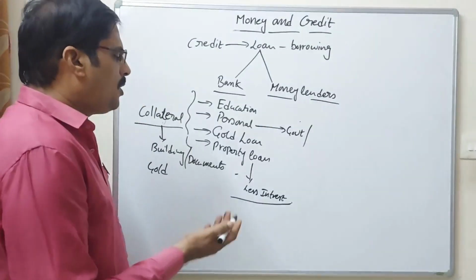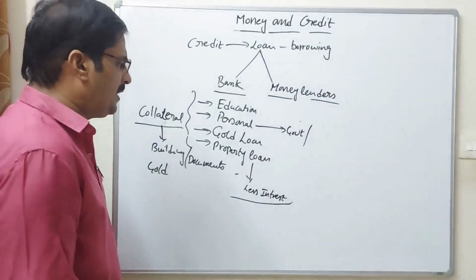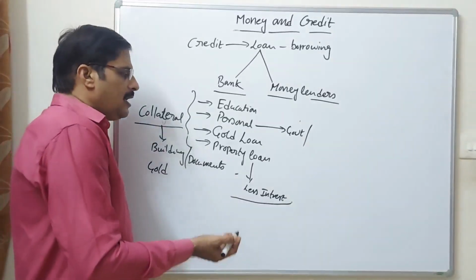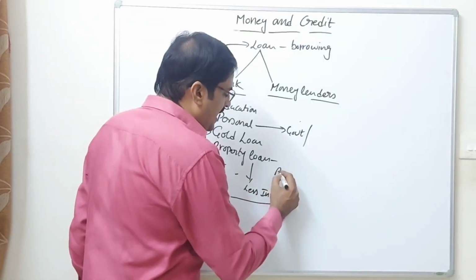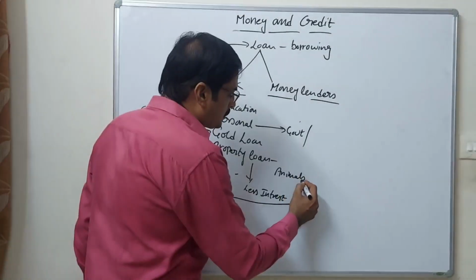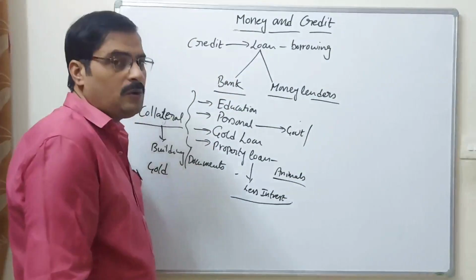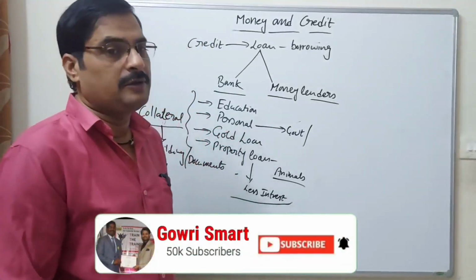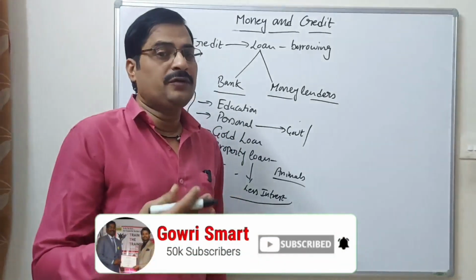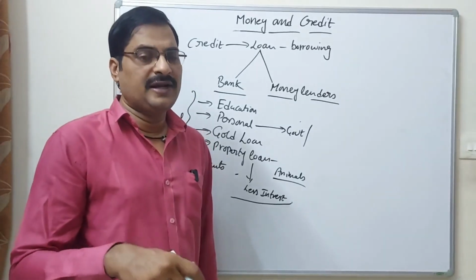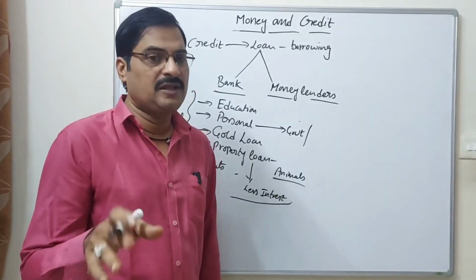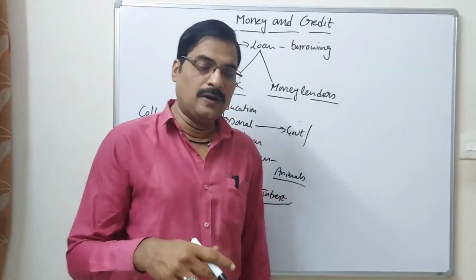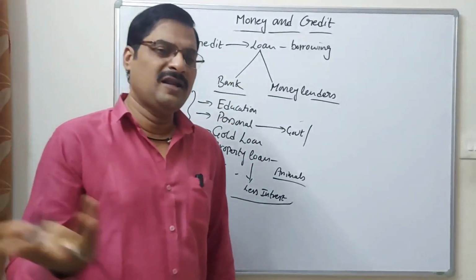Okay, gold loan also and property loan. Property loan means you have land. Otherwise, we have animals also, and they provide loans on animals. You submit land documents to the bank, and after 15 to 20 days, after checking everything, they provide the loan according to the land, building or any other things.